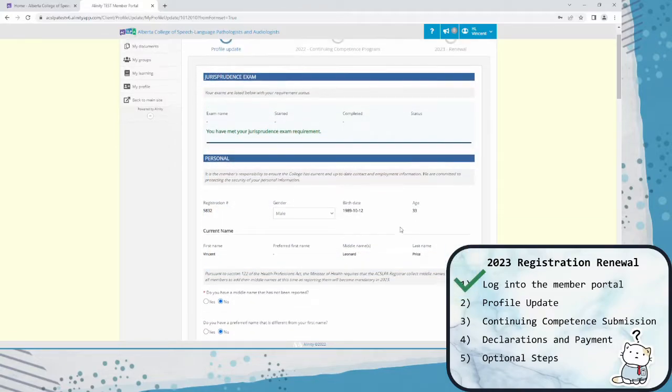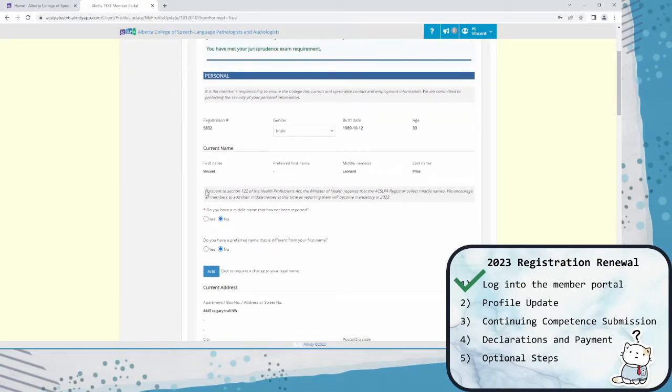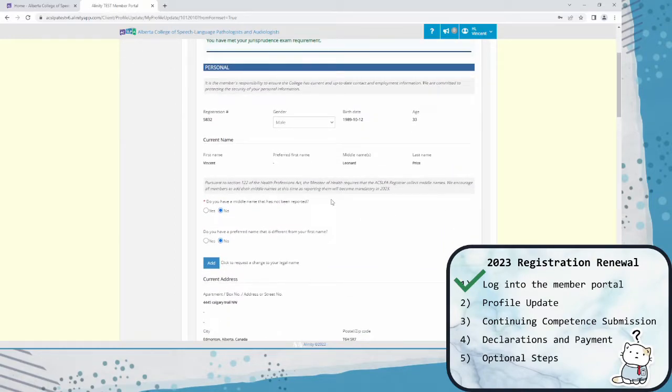Then you want to fill out any updates to your personal information. This section requesting you to report your middle name is new this year, and though our member already has their middle name filled out, if you do select yes, you can just add your middle name in the box here. In order for you to add your middle name to your file, we don't require any extra documentation from you,